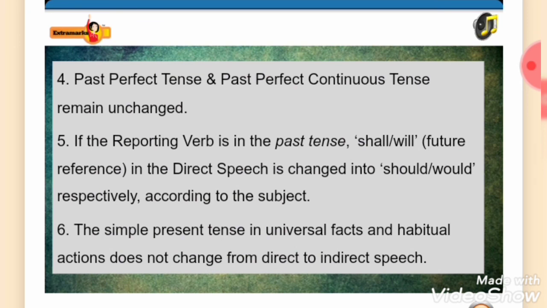If the reporting verb is in the past tense, shall or will future reference in the direct speech is changed into should or would respectively according to the subject. The simple present tense in universal facts and habitual actions does not change from direct to indirect speech.